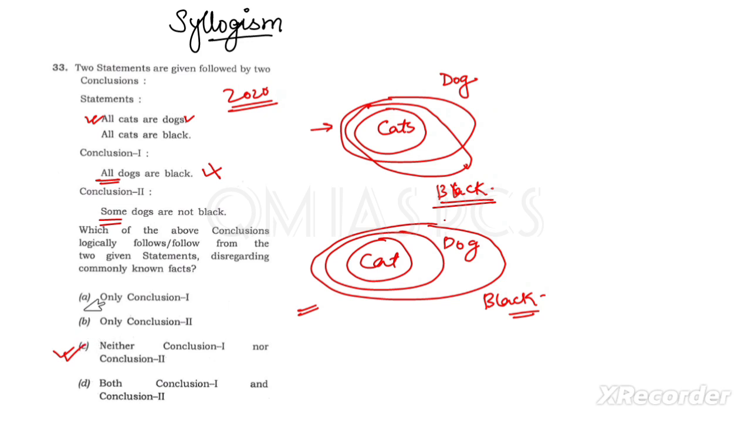So like this, we have to draw all possible diagrams. Sometimes you have to draw a single diagram, and by the single diagram we'll get the answer. But sometimes you have to draw two diagrams, or the possible diagrams. Based on that, whatever the possibility is, you have to follow that.